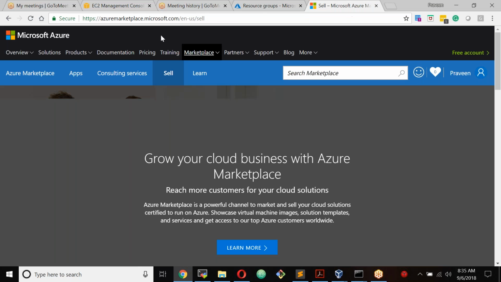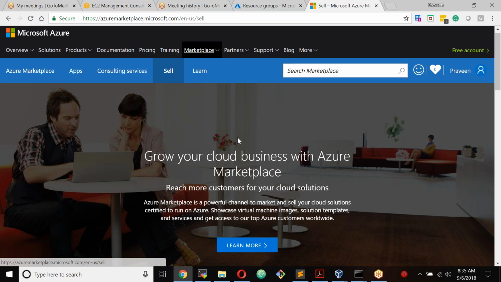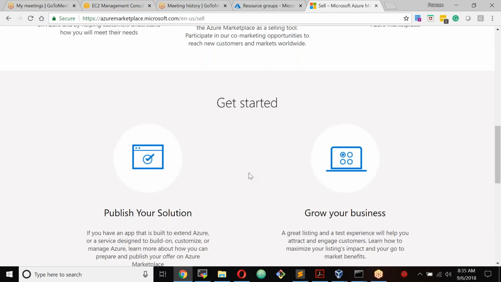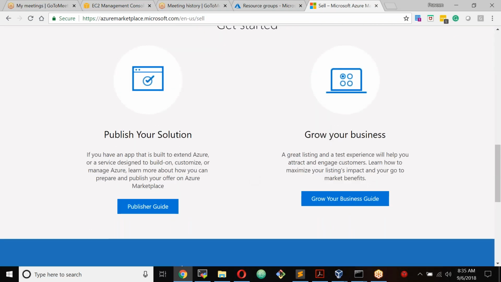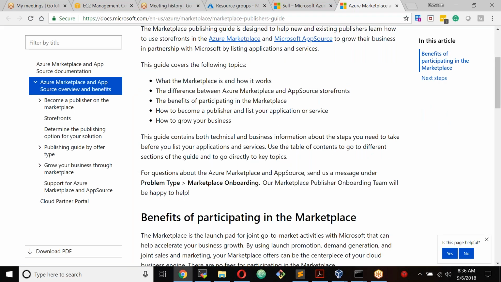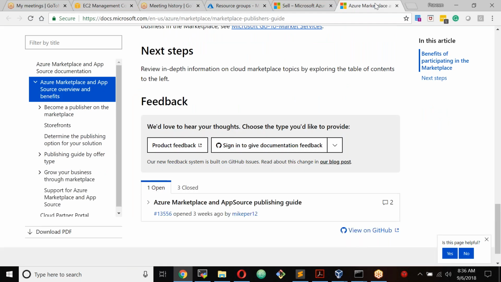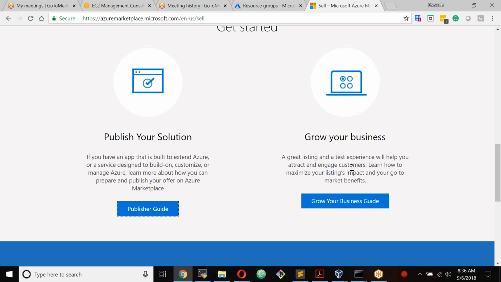If you have your own product that you want to sell on the marketplace, just go here and follow the guidelines. Publish your solution, grow your business. There is a publisher guide which will help you. You have to meet certain requirements. Just follow the guideline, and that will help you publish your application.